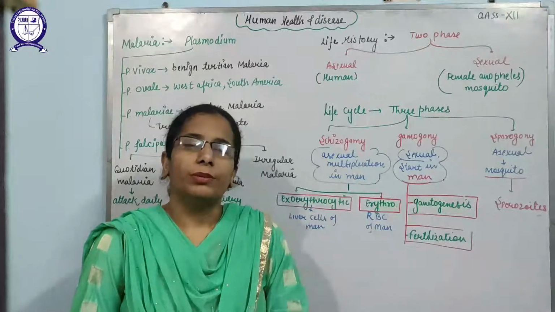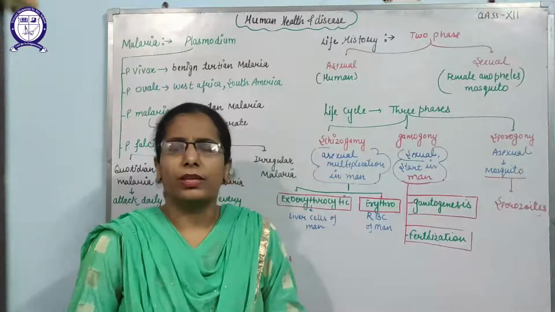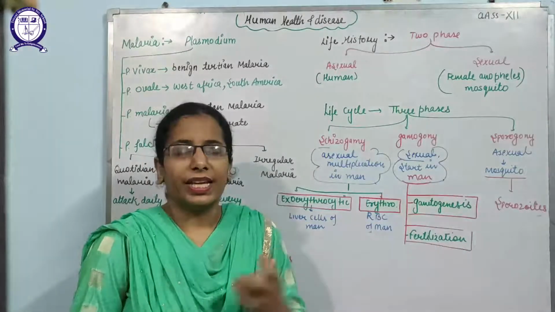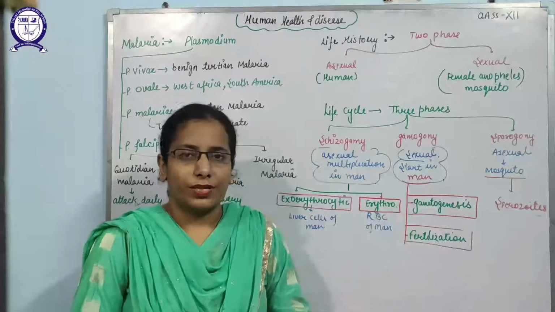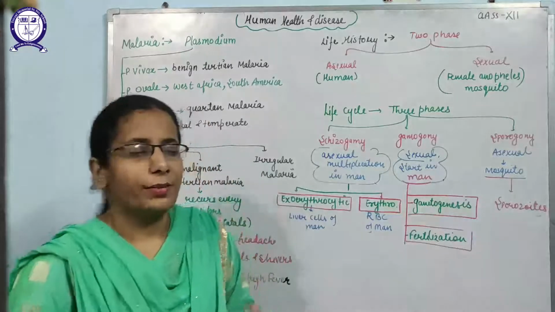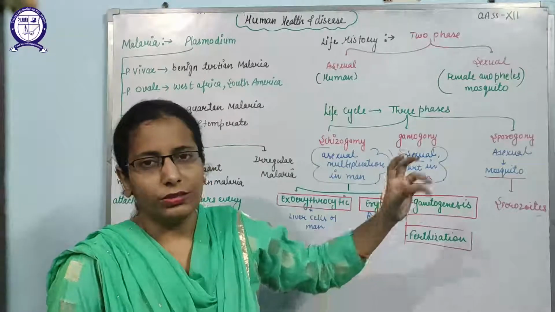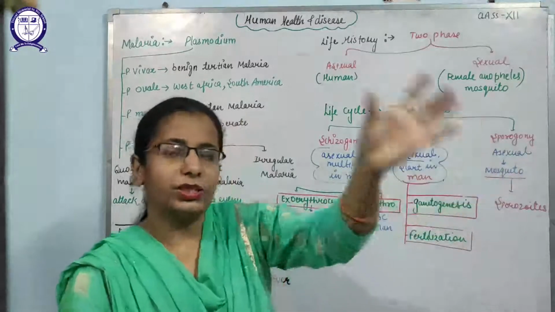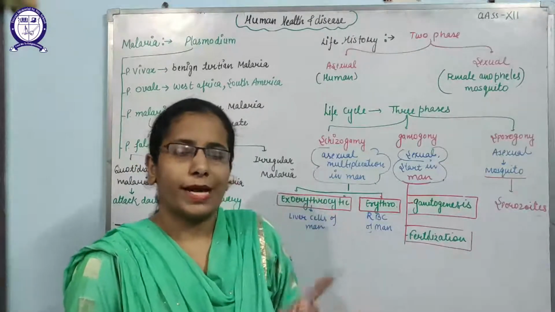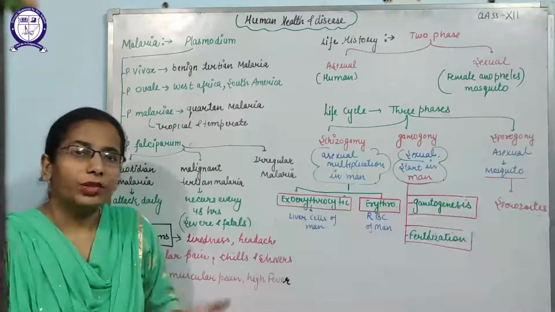How? With the help of the female Anopheles mosquito. Whenever the female Anopheles mosquito bites an infected person who is suffering from malaria, it takes up the parasite from the human, and from its salivary glands the sporozoites are transferred to another healthy person. So here the mosquito acts as a vector that transfers the Plasmodium from one human to another.